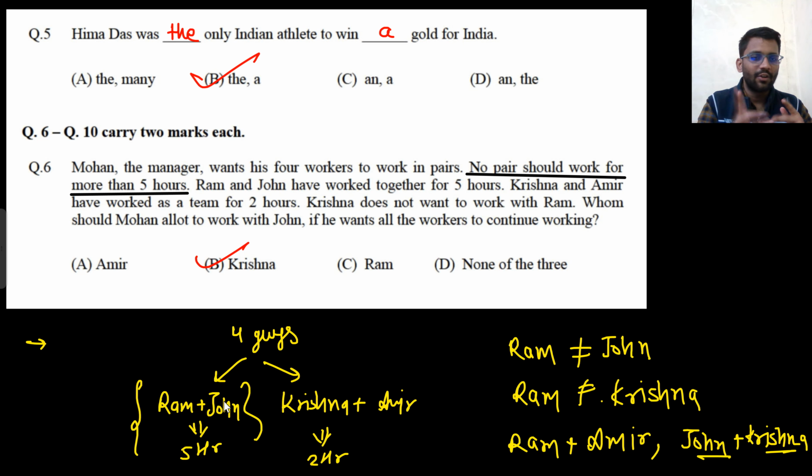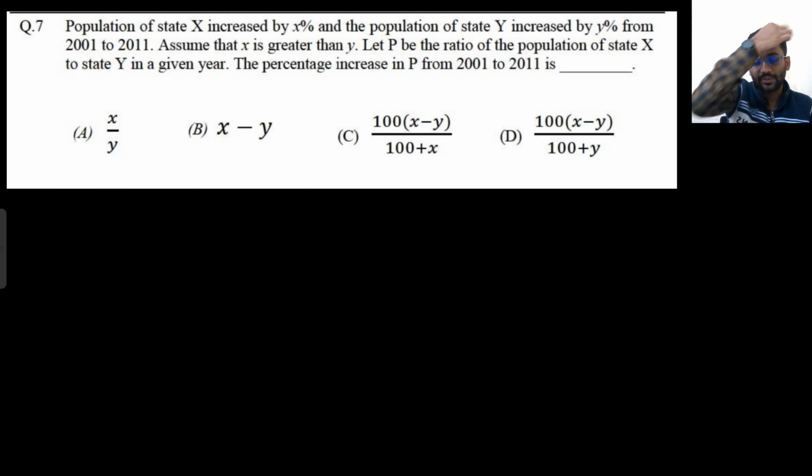But now Ram cannot work with John. Now Ram has to work with either Krishna or Amir. Now Krishna is saying, I won't work with Ram. So now Ram will work with Amir. So if Ram is working with Amir, that means Krishna is working with John. So Mohan will allot John to work with Krishna. So sixth will have option B. Now seventh question.